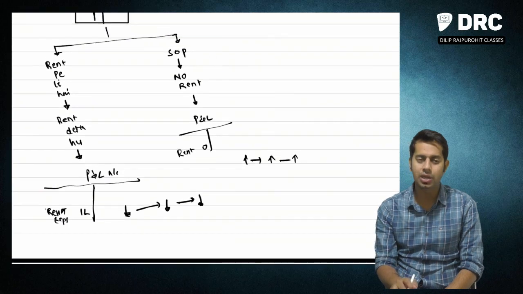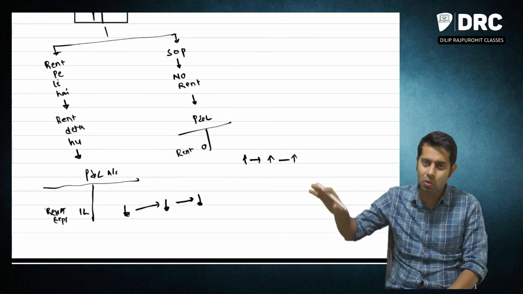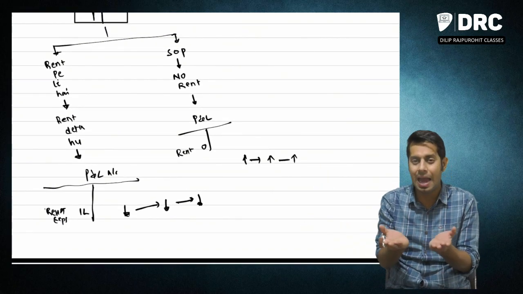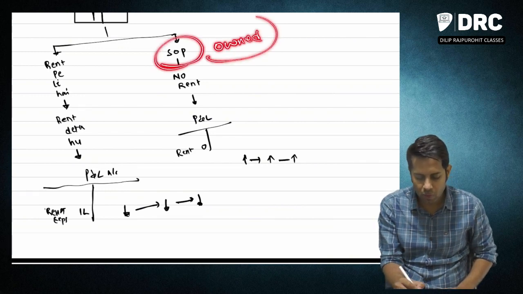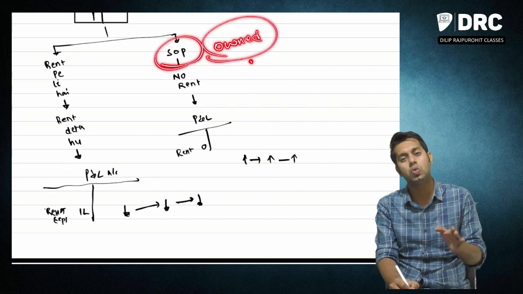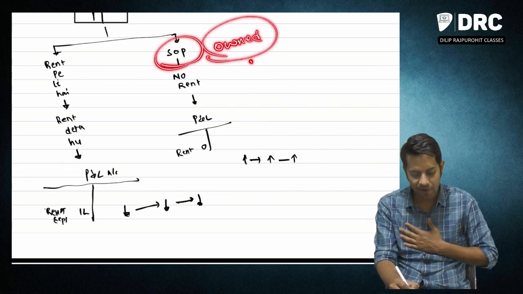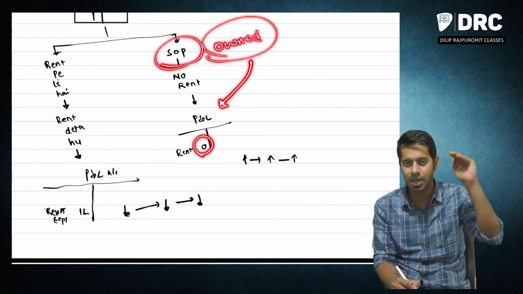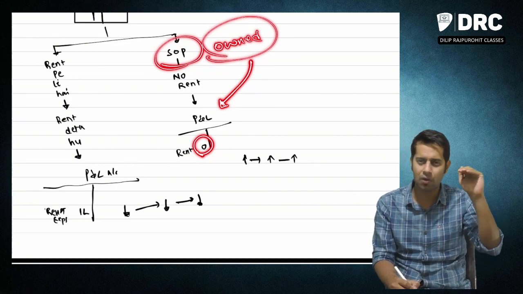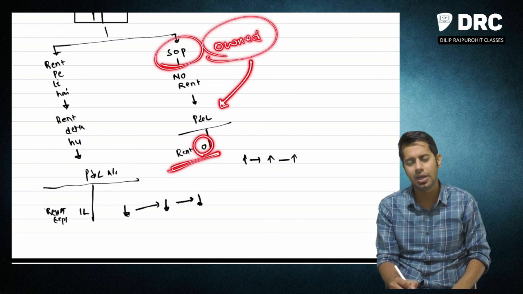On the other hand, if I am doing business on my own property, whose owner is me myself, in such cases I will not have any rental expenses. If you see my profit and loss account, there will be no rental expenses.